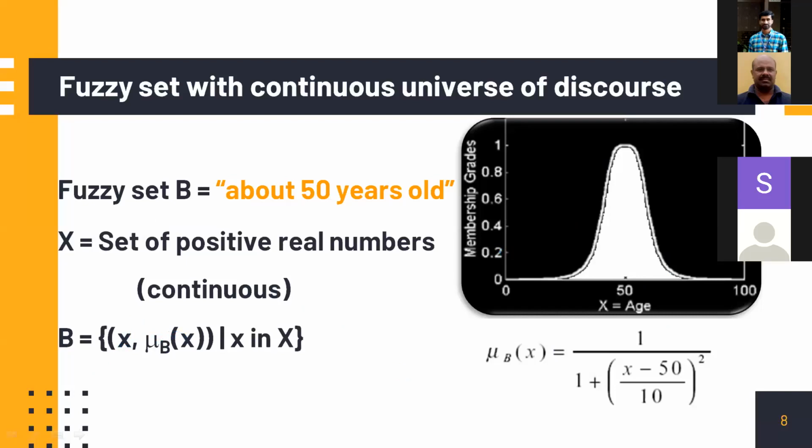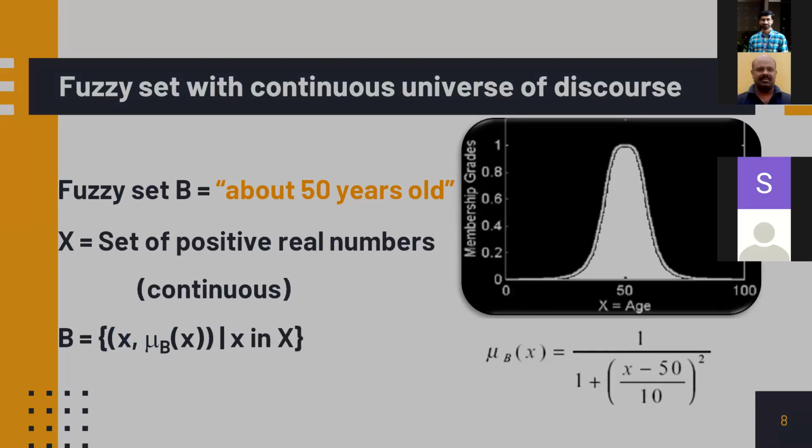So in the conventional set theory, you need not talk separately about the membership value because it can have only two values, either 0 or 1, a member or not a member. But when it comes to fuzzy set theories, along with every member, we present their membership value also, because the membership value can be anything from 0 to 1. That is it.